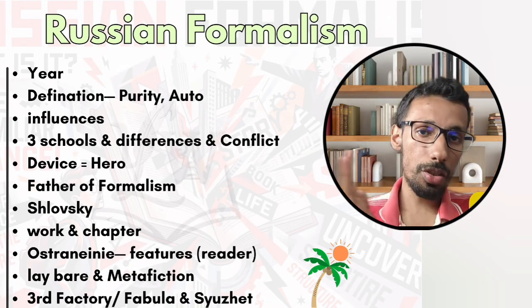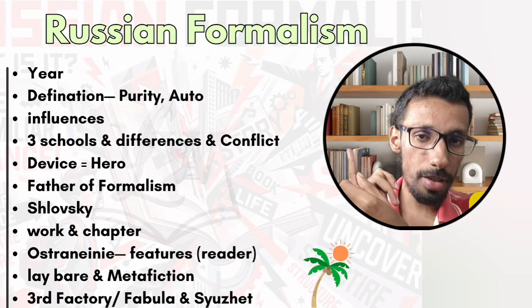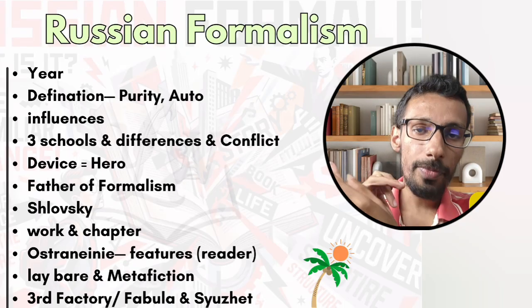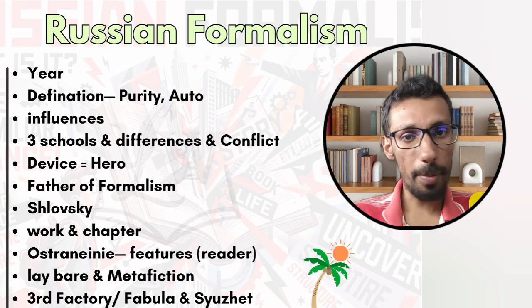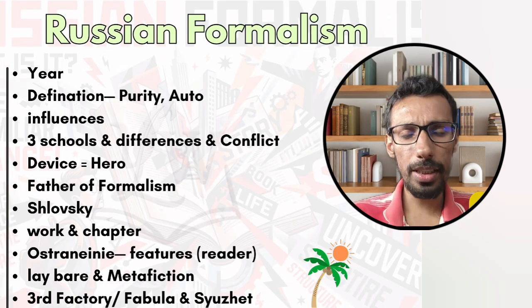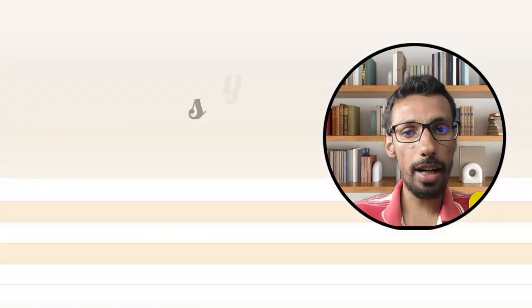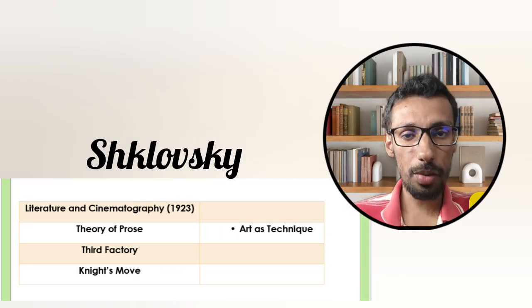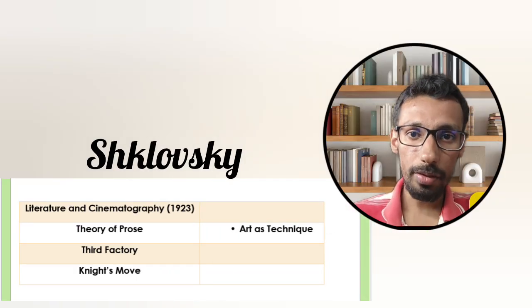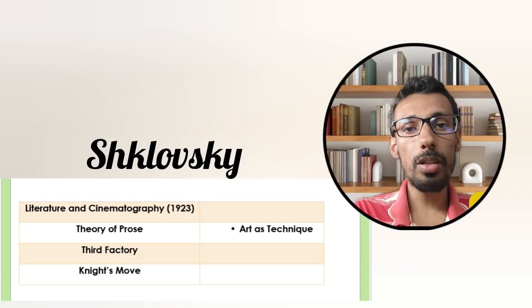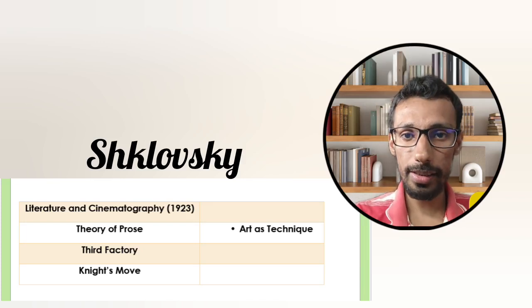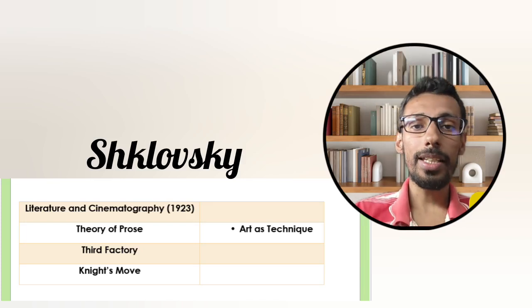Clear or not? So Shame is important. It is written by Leo Tolstoy that Viktor Shklovsky used in order to interpret defamiliarization. The name of the essay is Art as Device or Art as Technique by Viktor Shklovsky, and the name of the book in which the chapter Art as Device appeared is The Theory of Prose. All right, now let's go for lay-bare.